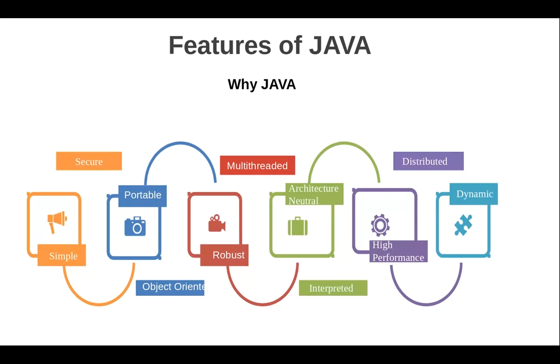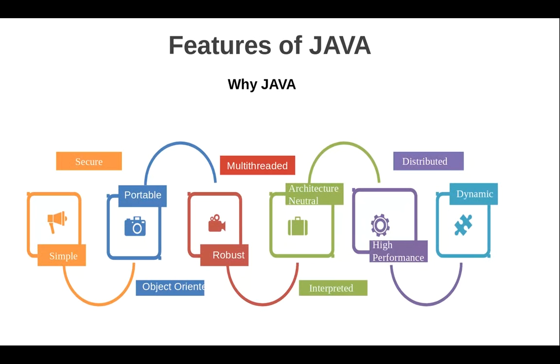Then it is an interpreted language. Interpreted in the sense that we get the binary code. The binary code is then verified and interpreted by the interpreter on the different OSs depending on what we need. Then it provides high performance, just because of the multi-threaded feature and all. It is very fast, and the dot class files are also binary code, which is excellently fast. So Java provides high performance.